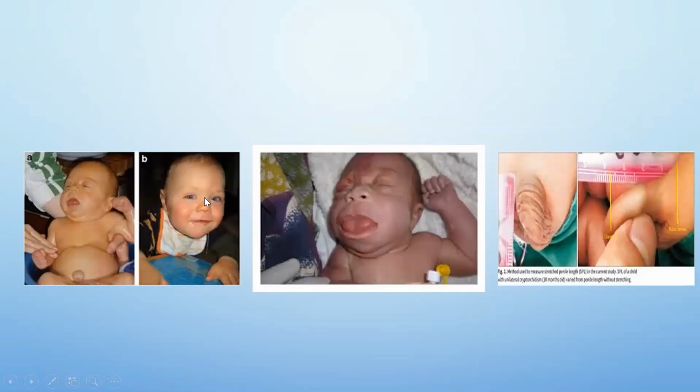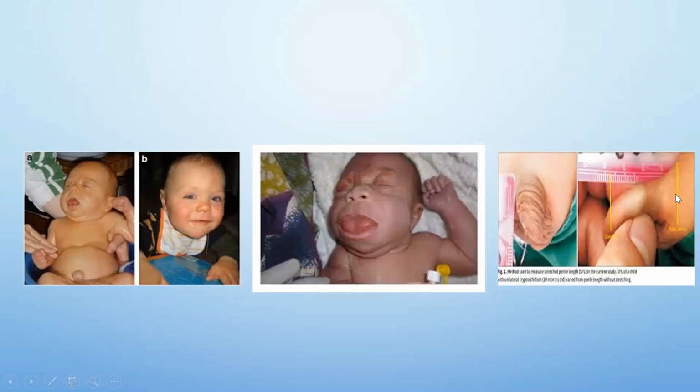So these are the typical faces we get with Beckwith-Wiedemann syndrome. Both these babies are Beckwith-Wiedemann. We had one case 2 years ago who had very typical features: hemihypertrophy, exomphalos, a very big tongue, and we had feeding difficulty in the baby as well. We had transient hyperinsulinism, which we managed with diazoxide, and the baby subsequently went home. So Beckwith-Wiedemann syndrome, as you know, is mostly due to genomic imprinting, and there is an increased risk of cancer in later years. So even a large tongue alone may be a methylation defect related factor. So we have to send the specific tests to rule out, because you have to monitor them for long-term risk of cancer.